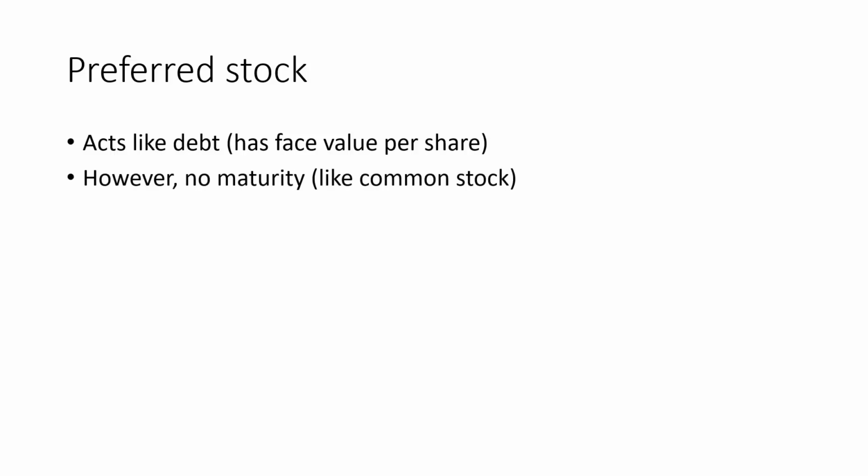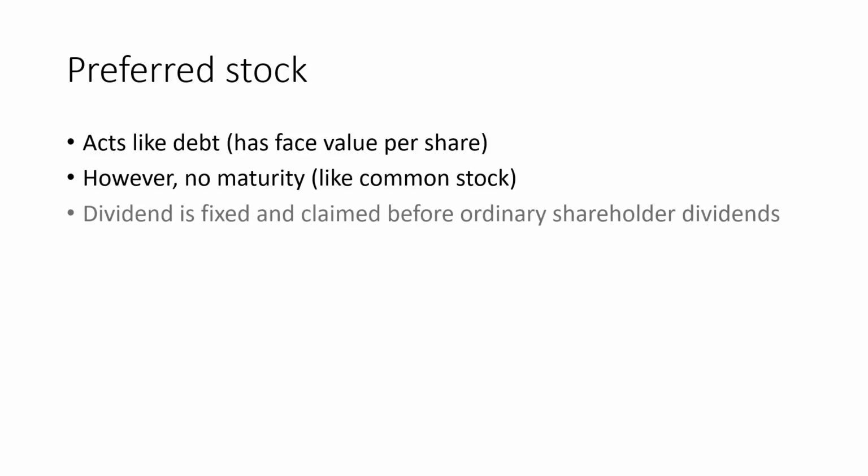And the last piece here is the preferred stock. It acts like debt, that is, it has a face value per share, and therefore it has a dividend. But that dividend, because it has no maturity, kind of like common stock, is fixed. And therefore, as a company, I must pay the dividend before I pay dividends to ordinary shareholders. So the order of payments that a company has is pay the bondholders, then pay preferred stockholders, and then pay common stockholders. If I cannot pay preferred stockholders, that's a big problem.